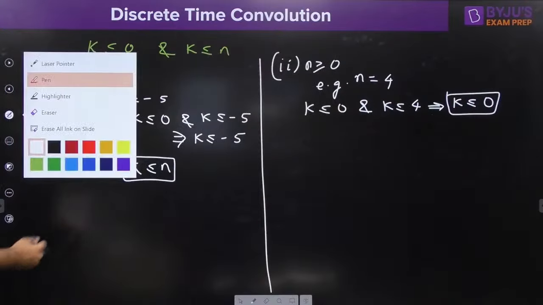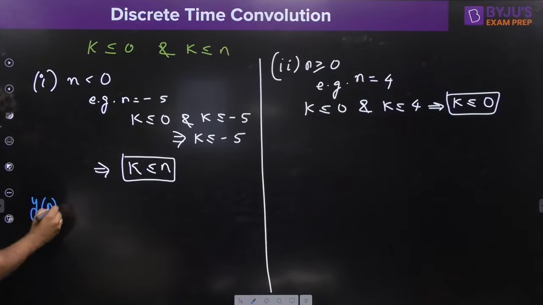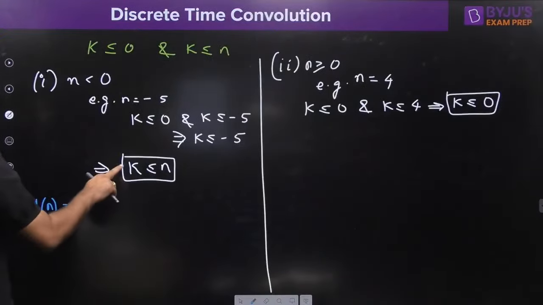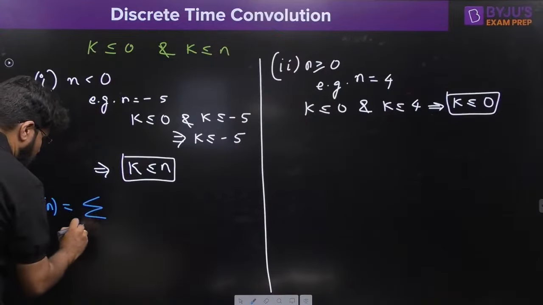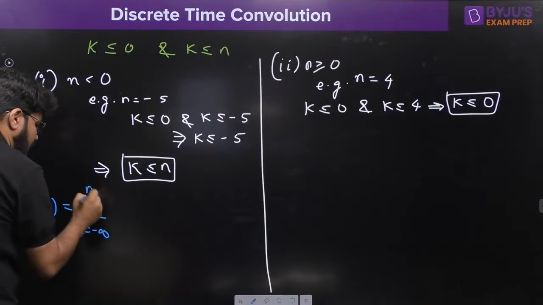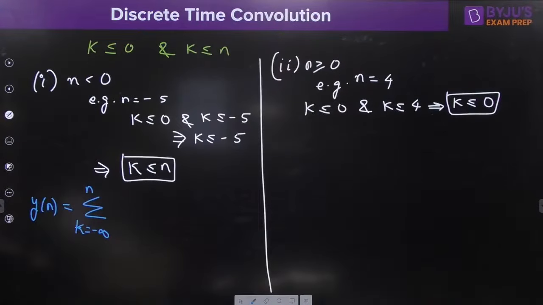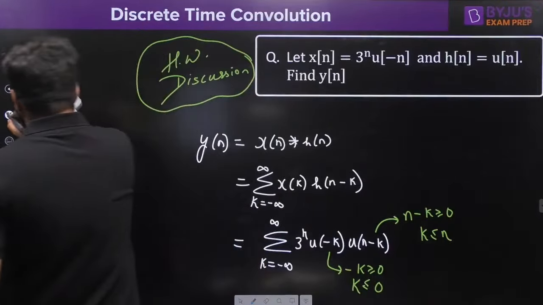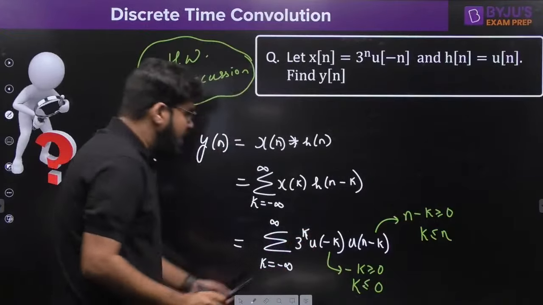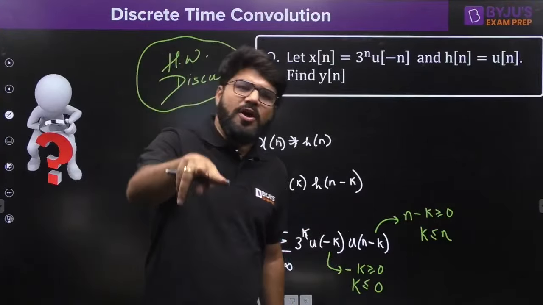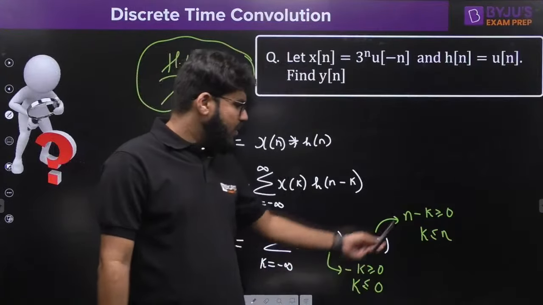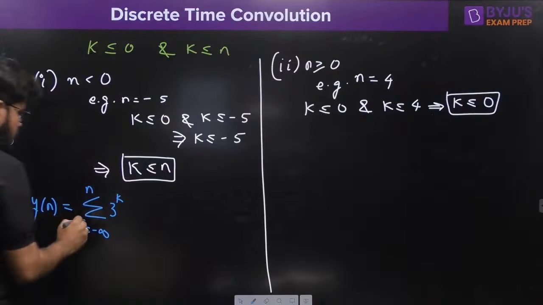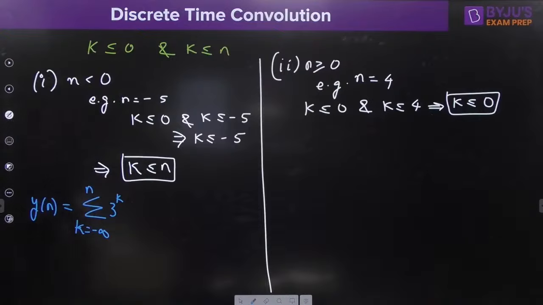So now, after getting the idea about the limits, what is the final output y[n]? As written in the earlier slide, y[n] is summation from minus infinity to infinity, but k should be less than n. So k should not go up to plus infinity, k should be less than or equal to n. So the maximum value of k is n. So summation from minus infinity to n, 3 power k. Only 3 power k is going to come, because the value of unit step is 1. To ensure the value of unit step equal to 1, that's why we have considered these limits, na? Right. So k equal to minus infinity to n, 3 raised to the power k.